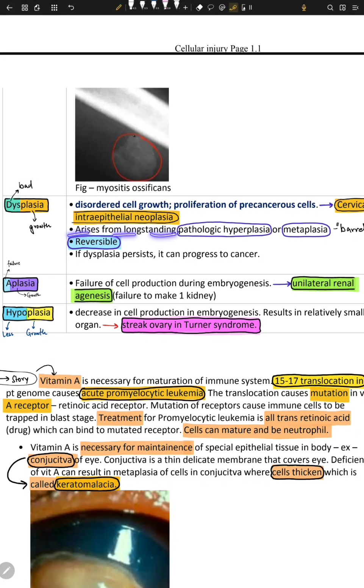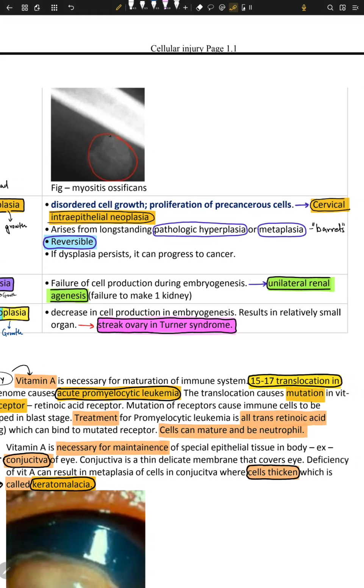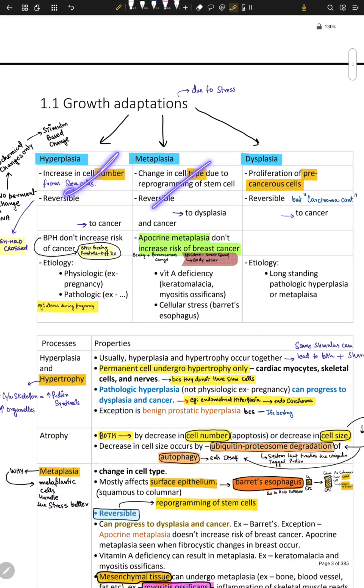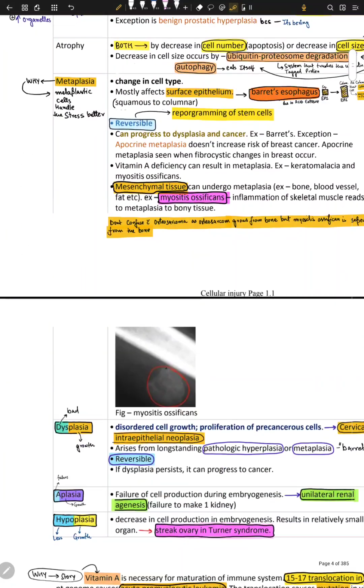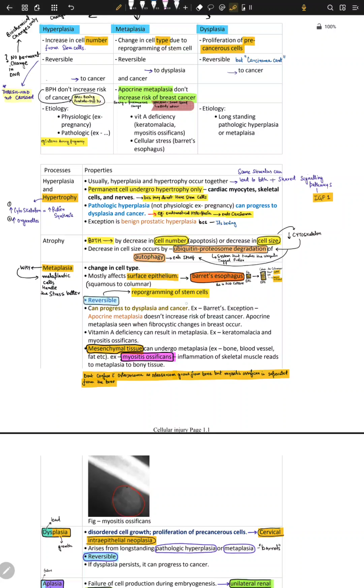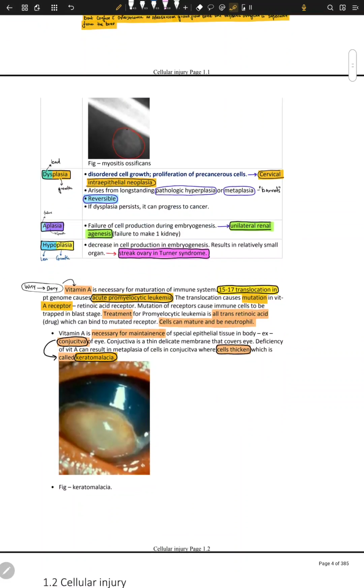It arises from long-standing pathological hyperplasia or metaplasia, right? If you have these two conditions for a long time, the cells will transform into dysplasia. For example, the metaplasia of normal squamous esophagus is Barrett's esophagus, and if you don't change anything, you keep having this acid reflux, you will have esophageal carcinoma.